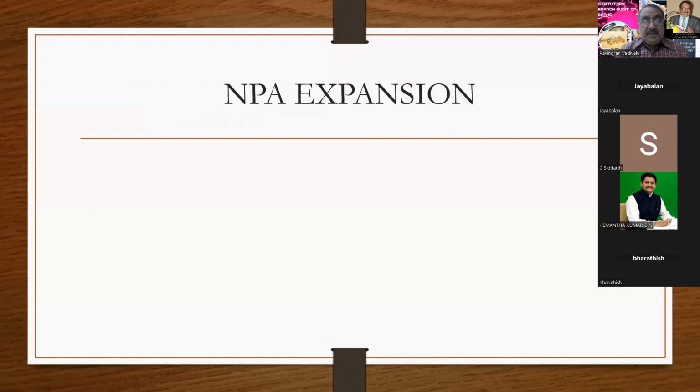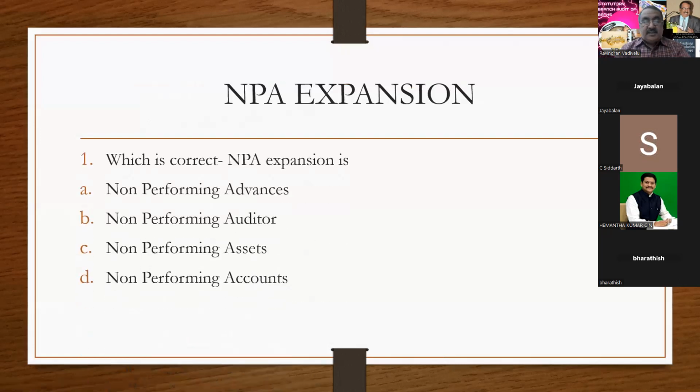What is the NPA expansion? One is non-performing advances, non-performing auditor, non-performing assets, non-performing accounts. Which one is correct? You can put it in the chat box. Jayabalan sir put non-performing assets.